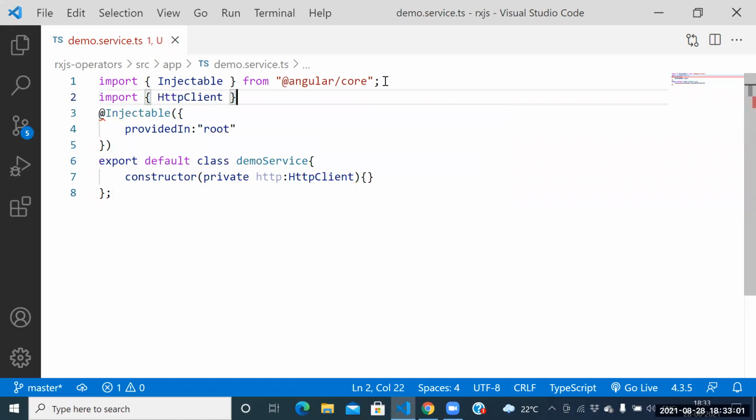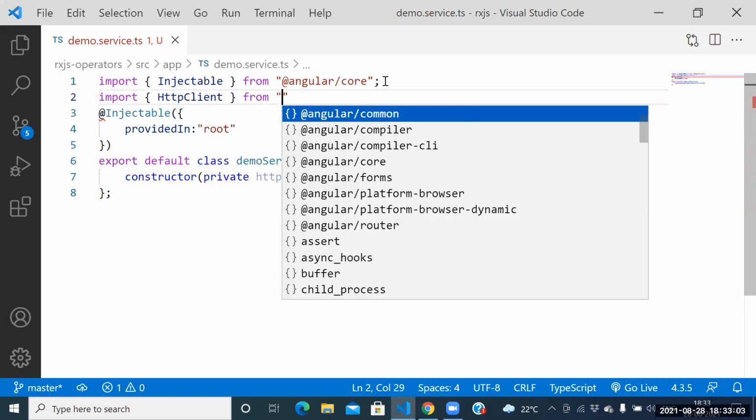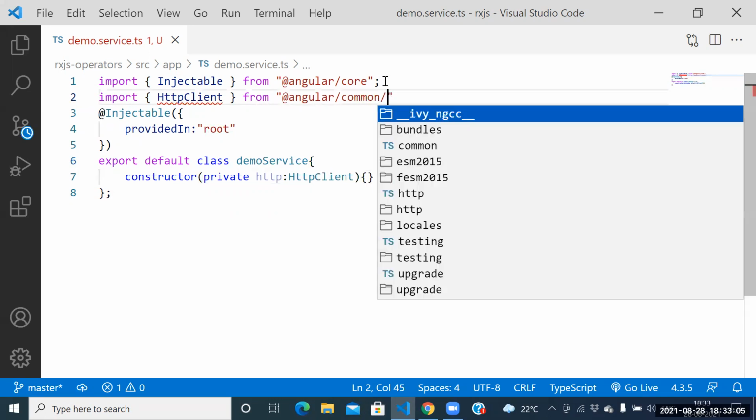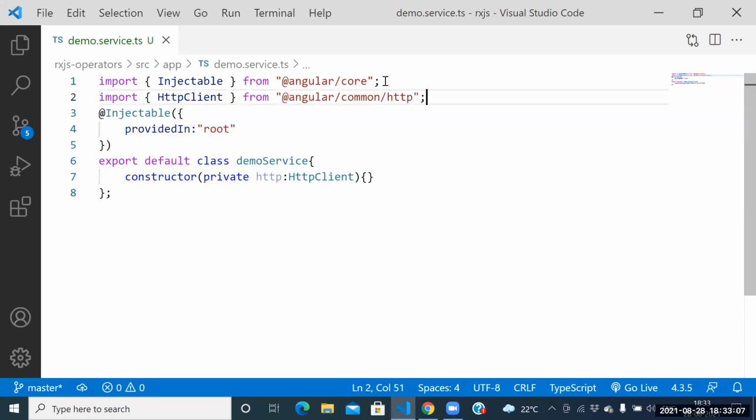Import HttpClient from @angular/common/http. So automatically we can create the object to the HttpClient here. Constructor private http colon HttpClient.